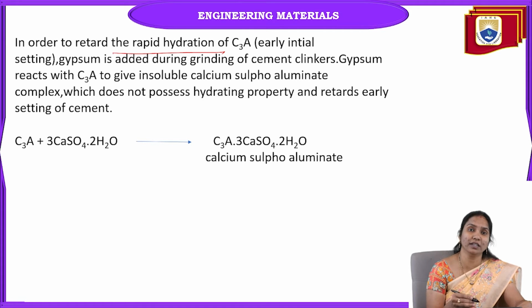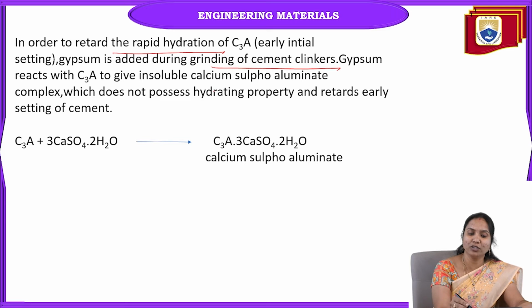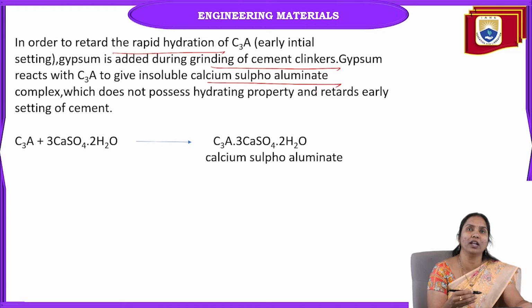Initial setting is reduced or avoided by adding a small amount of gypsum during grinding of cement clinkers. Gypsum reacts with tricalcium aluminate to give an insoluble calcium sulfoaluminate complex, which does not possess hydrating property and retards the early setting of cement.